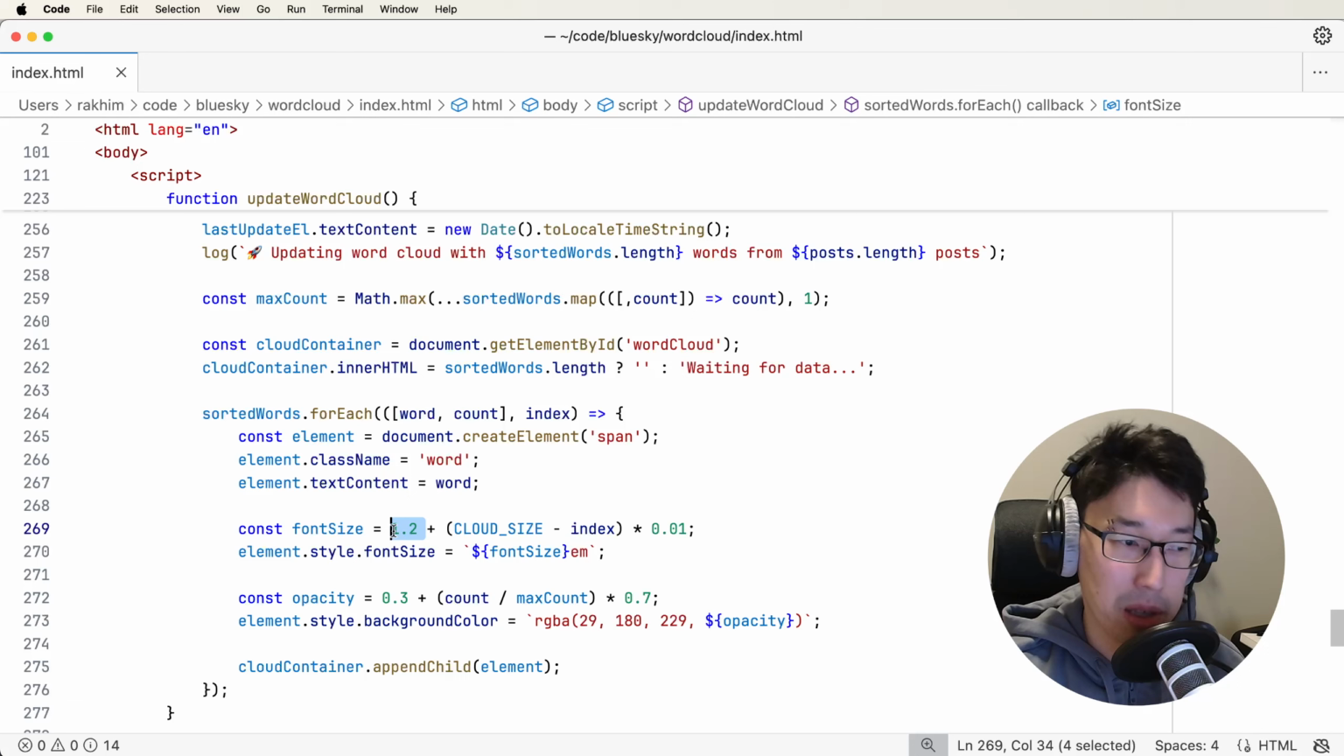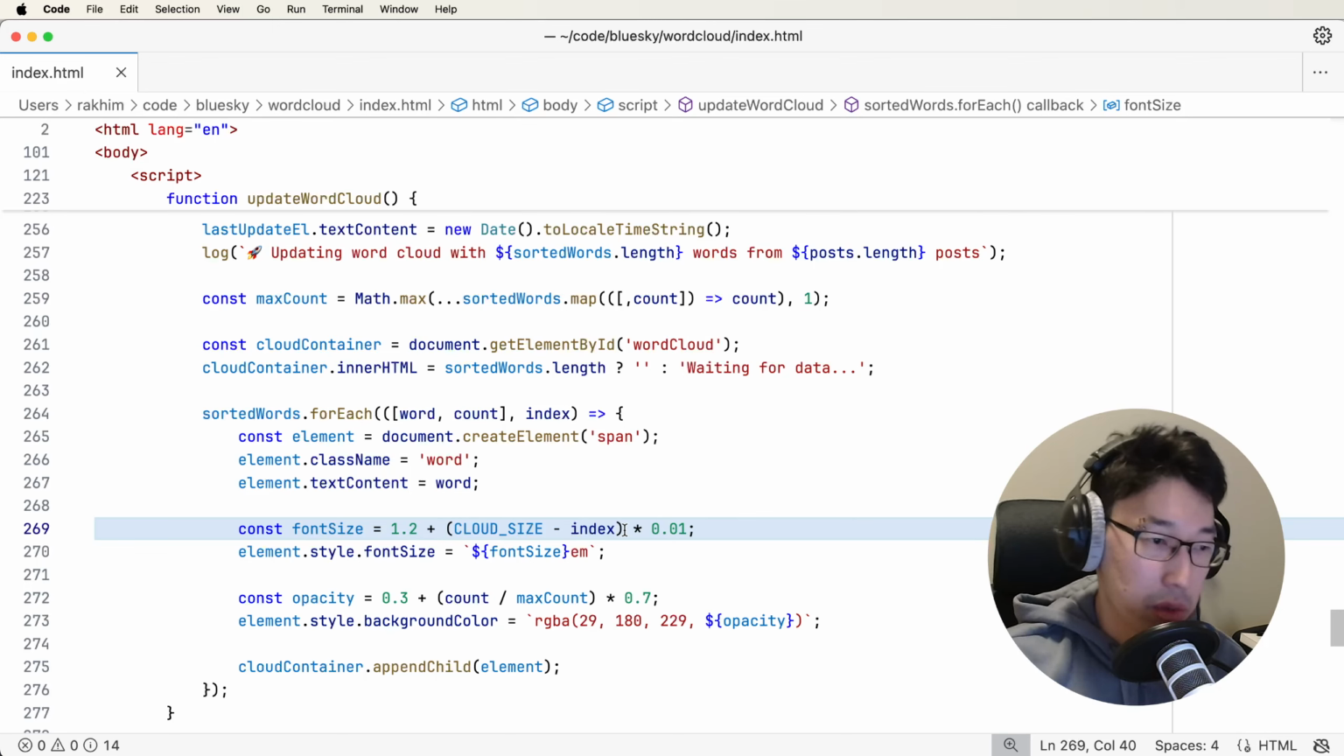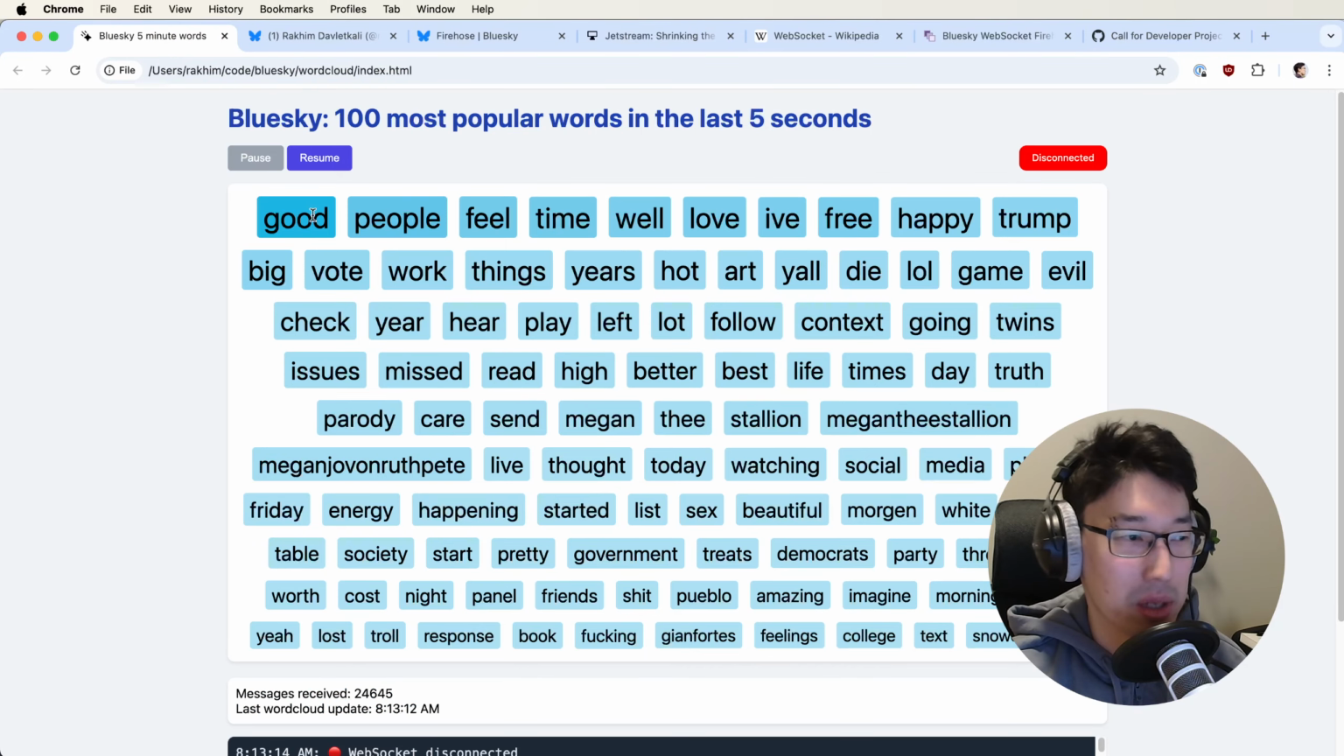I start with a base font size of 1.2 EMs, which is font size relative to the parent element in CSS. And then I take the position of my word in this list of 100 words, and for each position element I add 0.01 EMs. This gets to something like 1 point something, and this last one would be almost like 1.2.